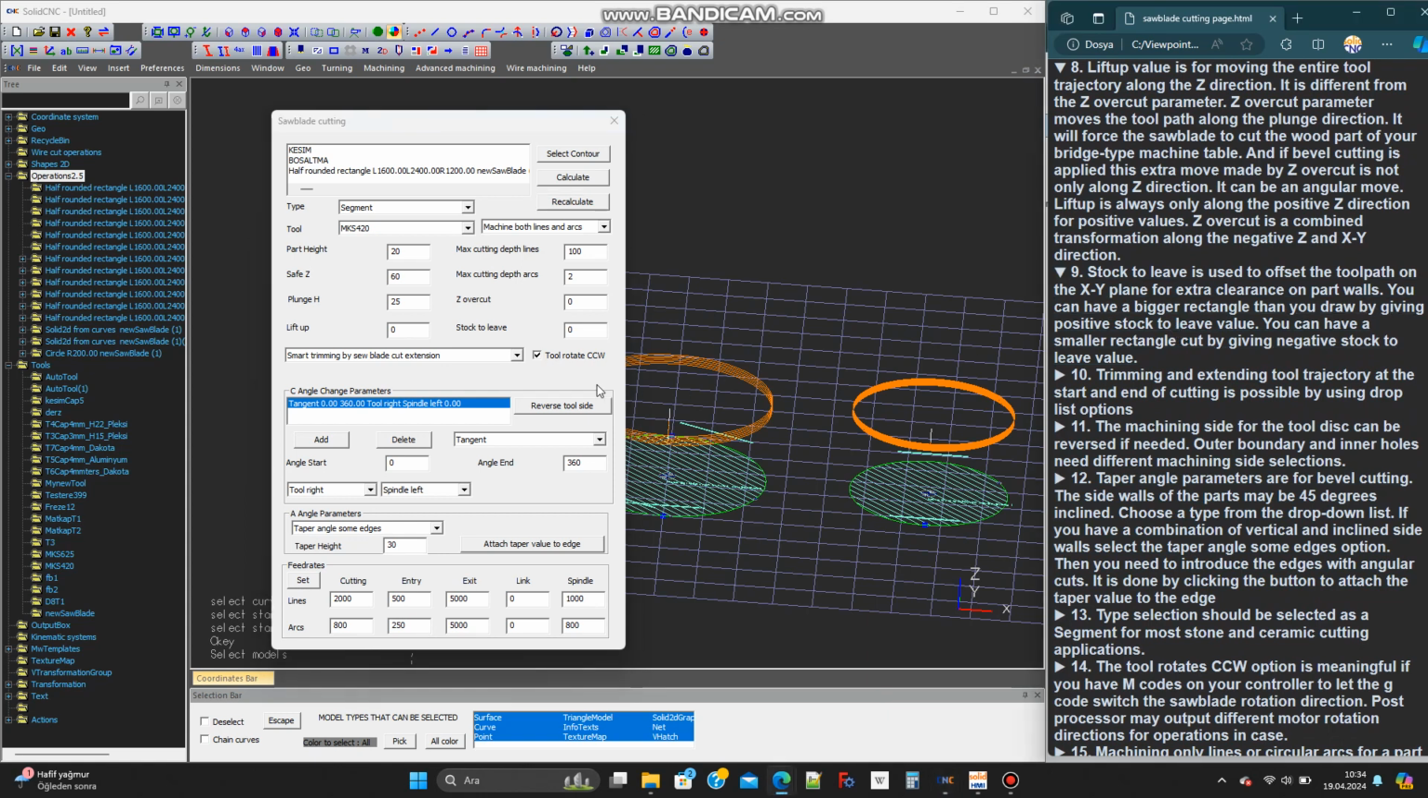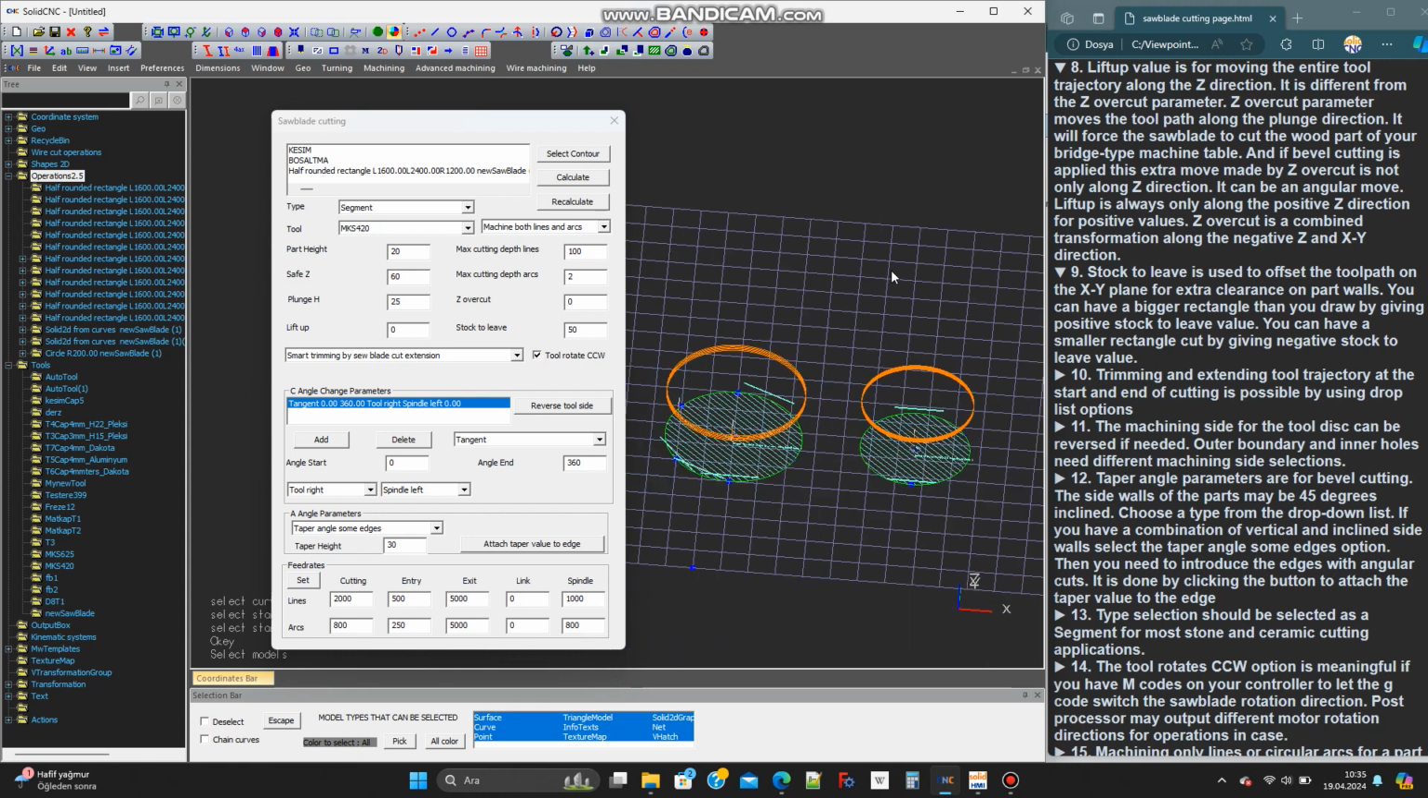Stock to leave is used to offset the tool path on the XY plane for extra clearance on part walls. You can have a bigger rectangle than you draw by giving positive stock to leave value. You can have a smaller rectangle cut by giving negative stock to leave value.